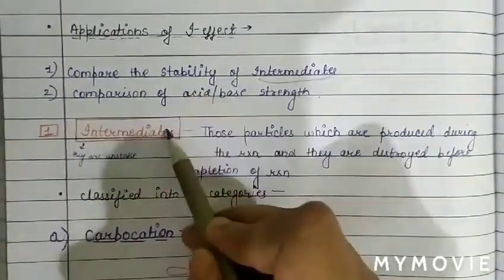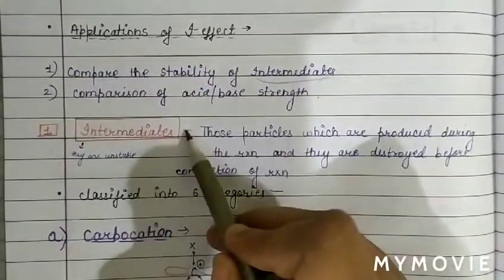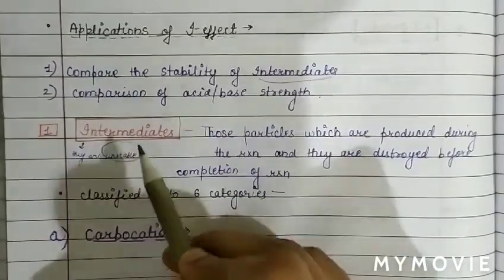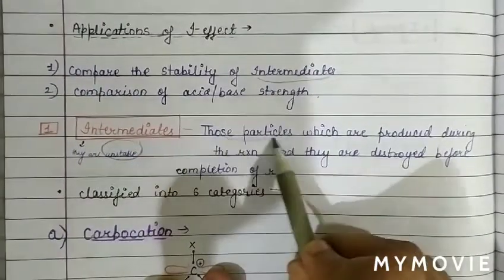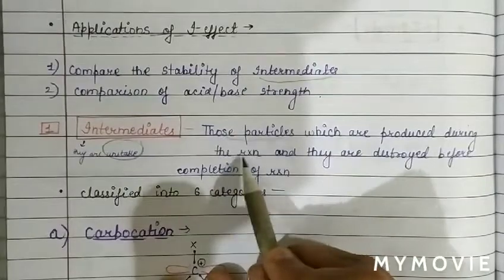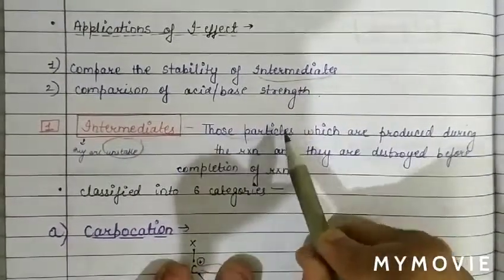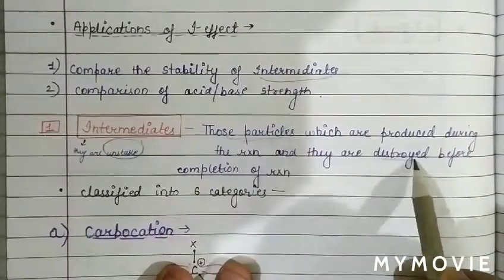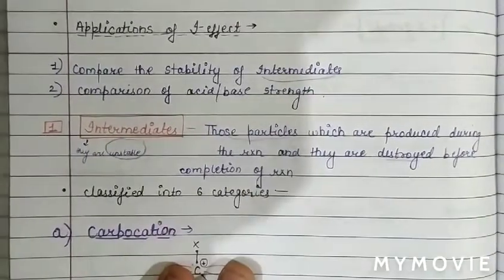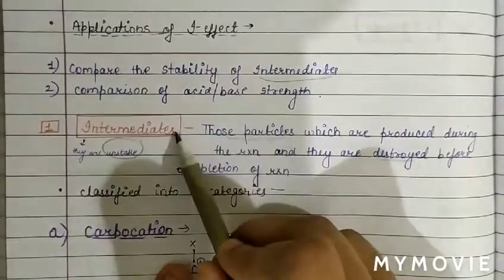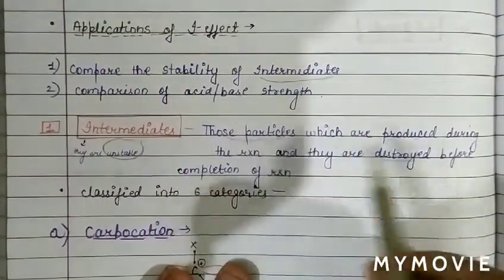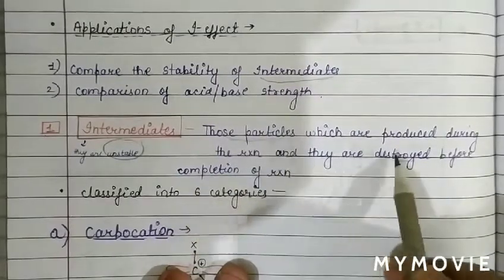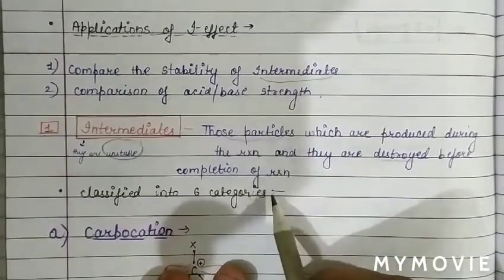So basically, what are intermediates? Always, intermediates are unstable in nature. Intermediates are those particles which are produced during the reaction and they are destroyed before the completion of the reaction.